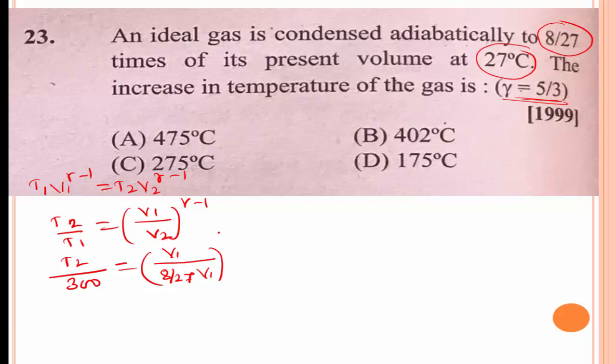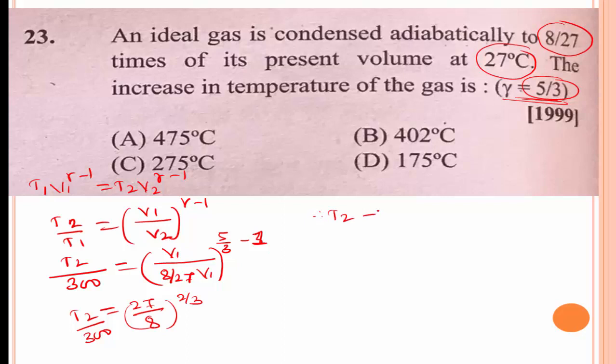Here the gamma value is already given, that is 5 by 3. Gamma is equal to 5 divided by 3. Therefore, T2 divided by 300 is equal to V1 divided by V2 whole to the power of gamma minus 1. V1 cancels, and we get 27 divided by 8 whole to the power of 2 divided by 3.